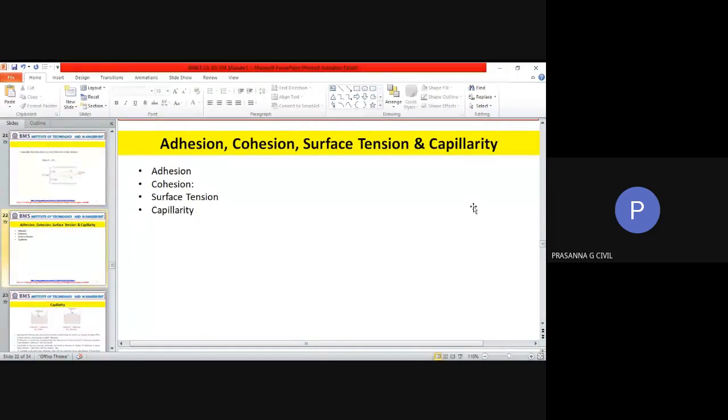If it is inside a glass cylinder and you have water or water-based solutions, you will see a U-shaped meniscus getting formed.